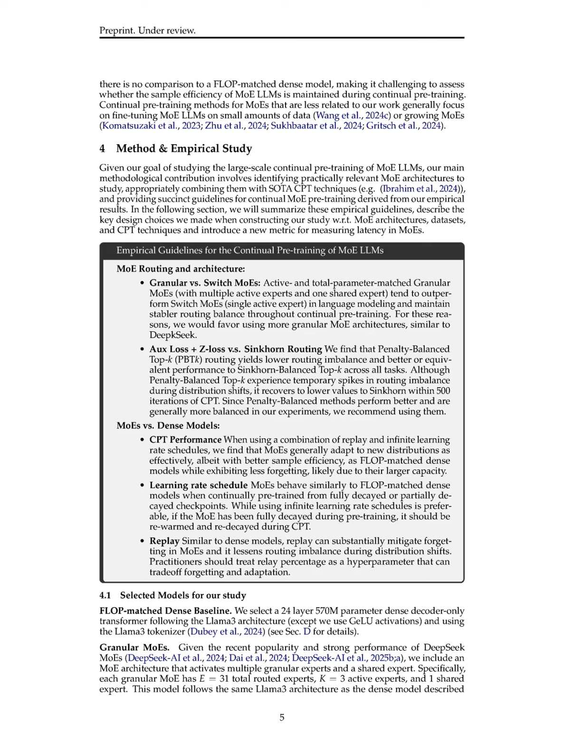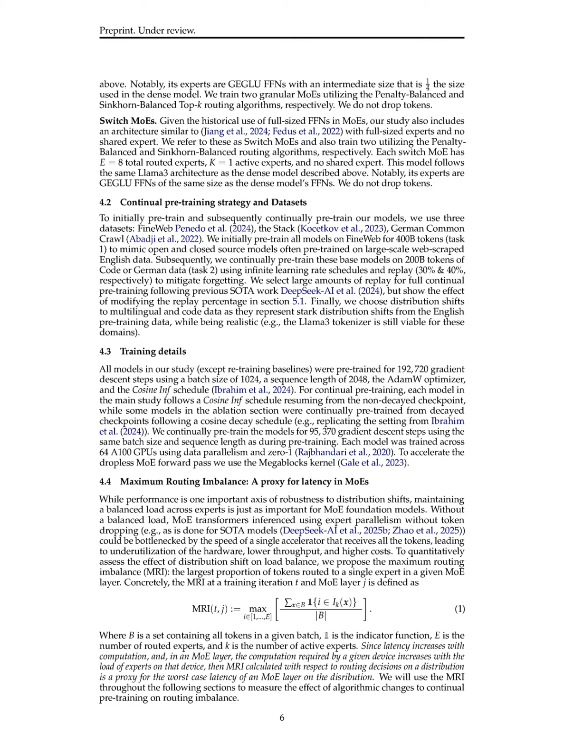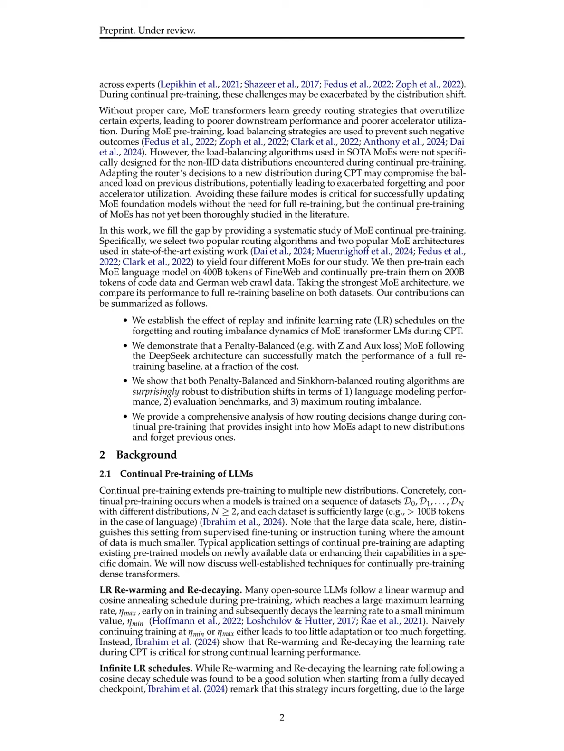The proposed method for continual pre-training of MoE models involves several key steps and techniques. First, the models are initially pre-trained on a large dataset, FineWeb, for 12 billion tokens, followed by continual pre-training on new datasets, Code and German Common Crawl, for 28 billion tokens. During this continual pre-training phase, two main strategies are employed: infinite learning rate (LR) schedules and replay mechanisms.